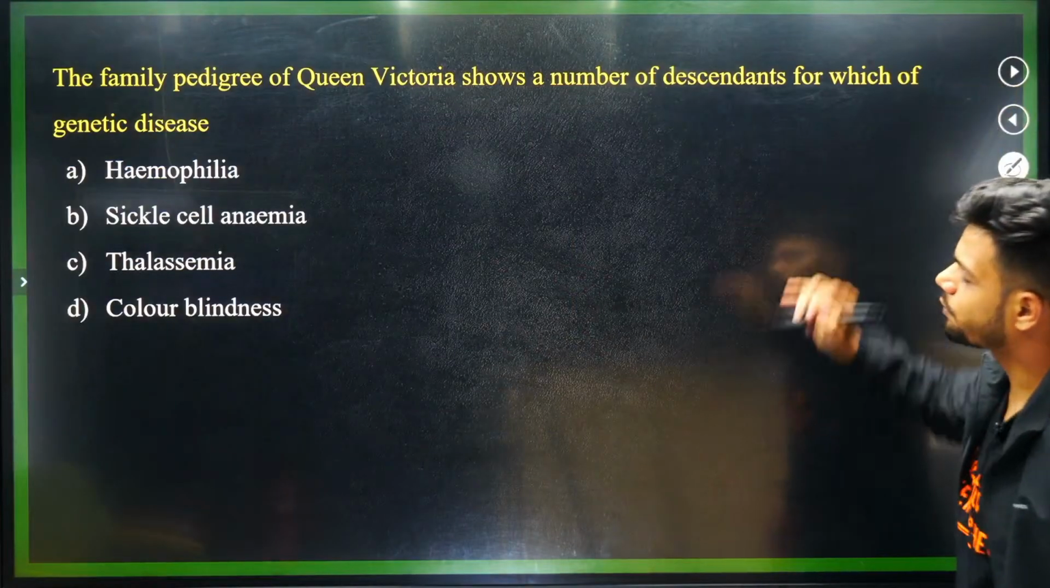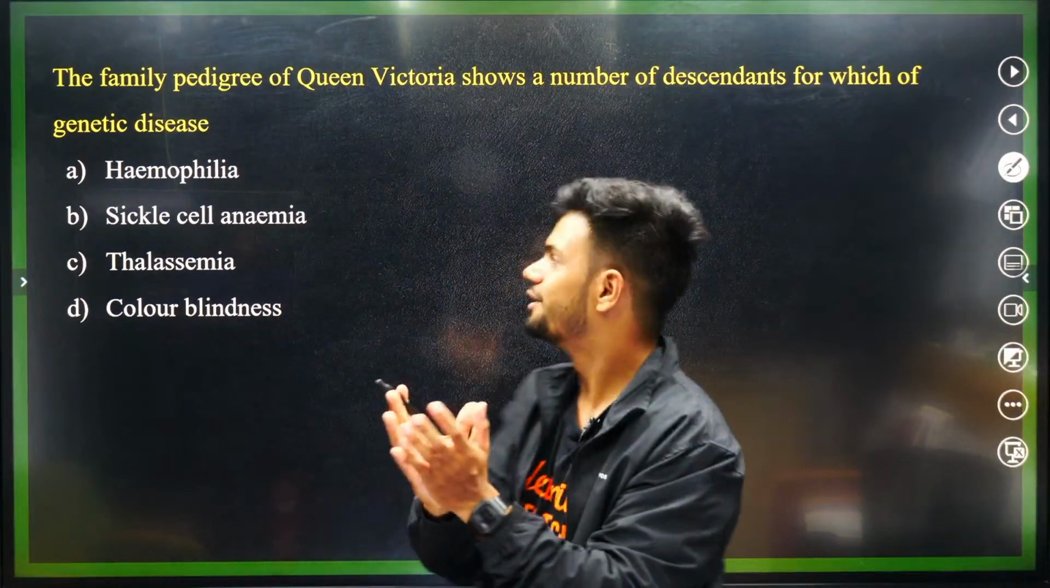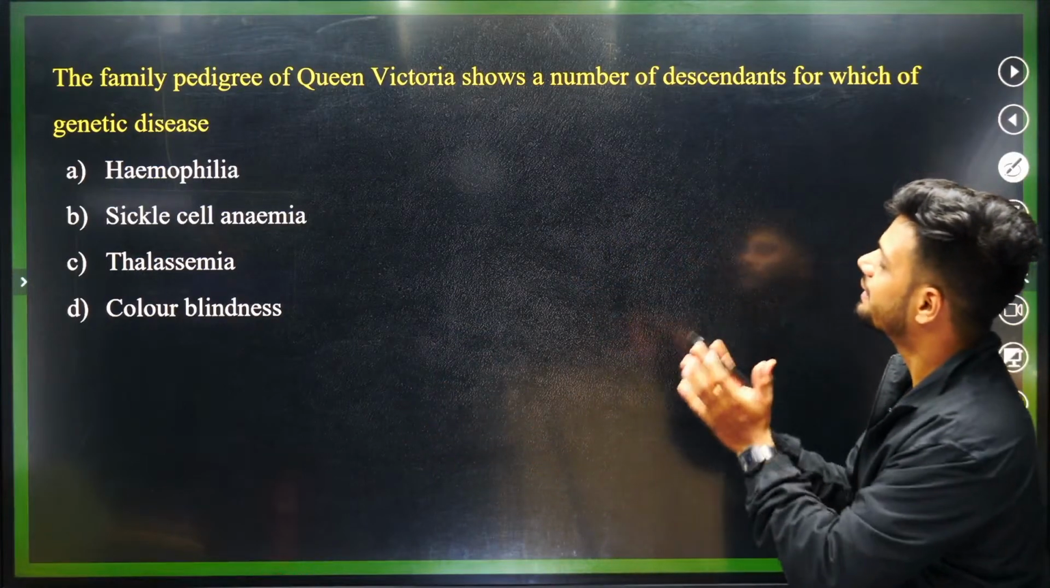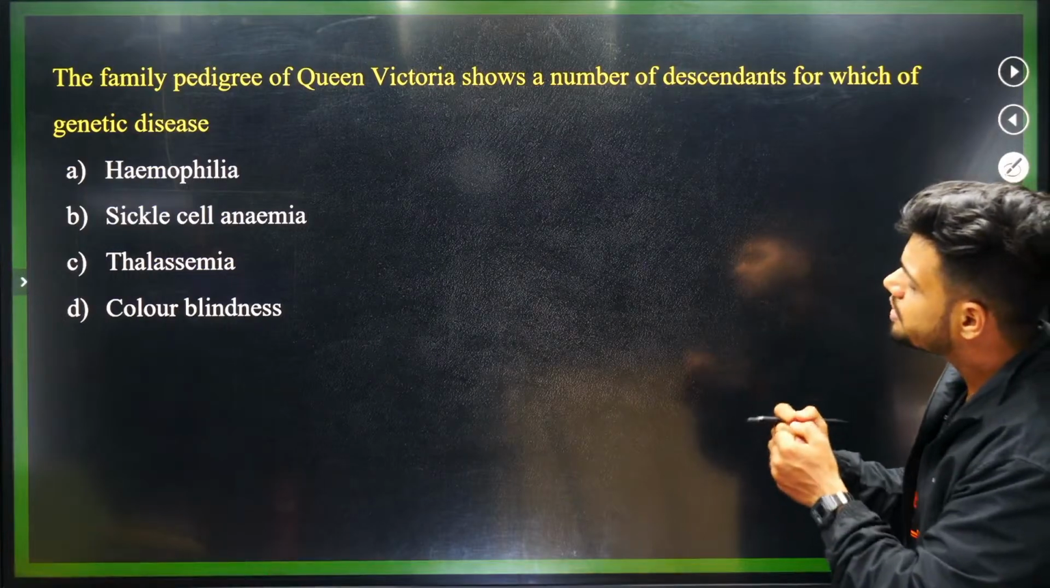Okay, next question. The family pedigree of Queen Victoria. The family pedigree, not pedigree biscuit. The family pedigree of Queen Victoria shows a number of descendants for which genetic disease.